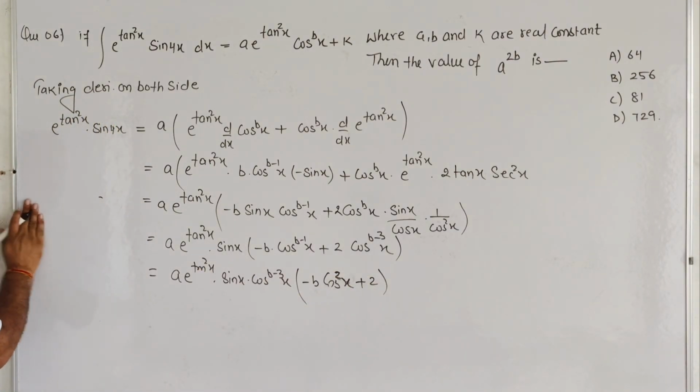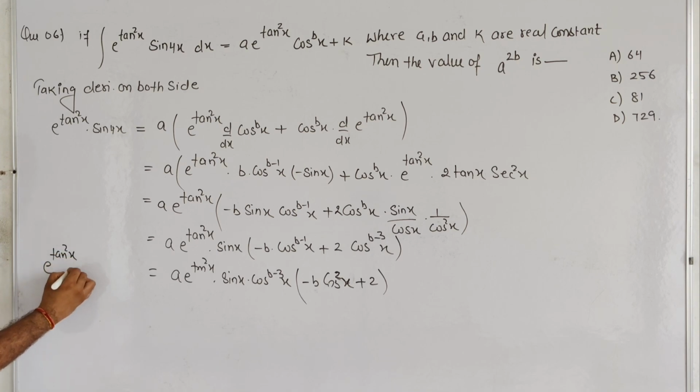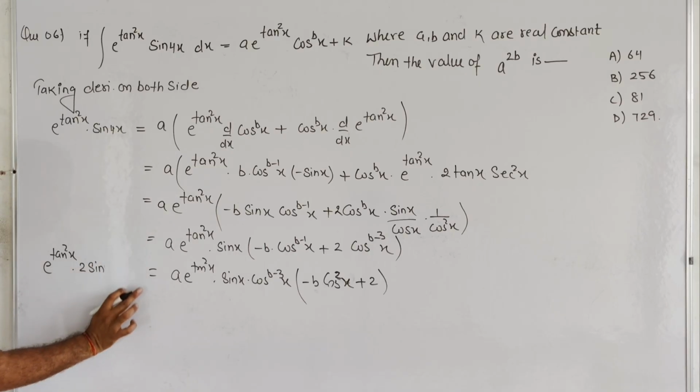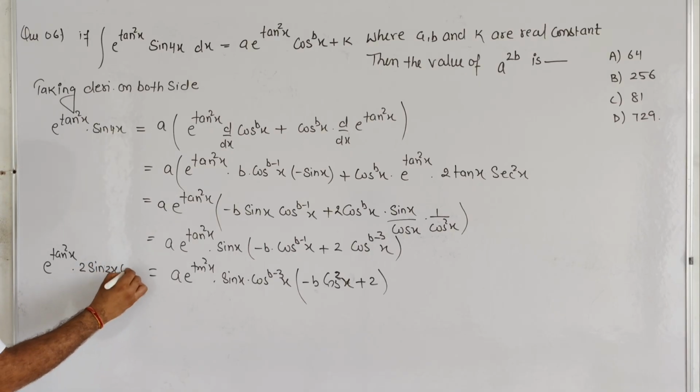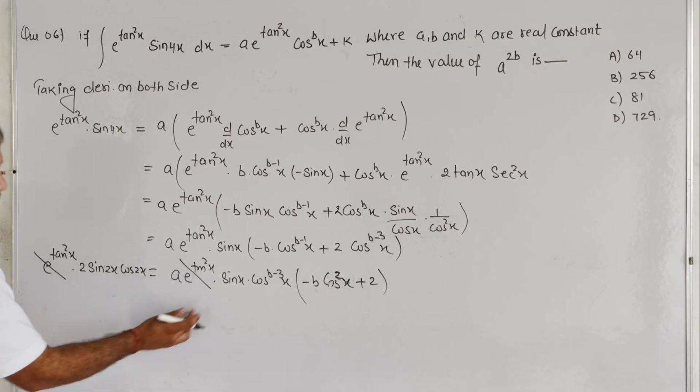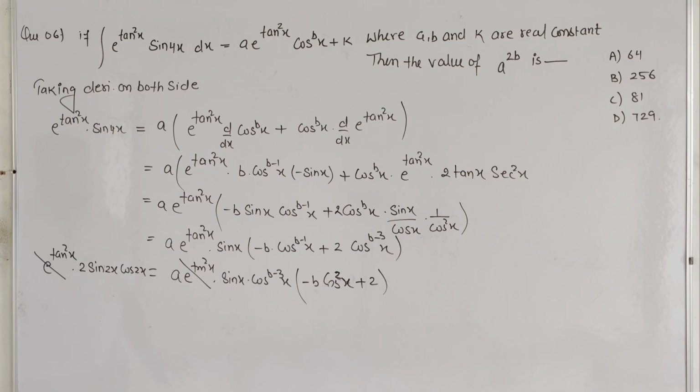So student, you can see that in that scenario there is e to the power 10 square x and sin 4x, which can be written as 2 times sin 2x cos 2x. And we know very well, student, you can also see that e to the power 10 square x cancels out. And sin 2x is also written as 2 times sin x cos x. So it will become 4 times sin x cos x.